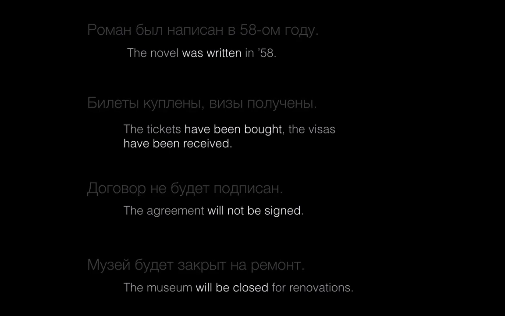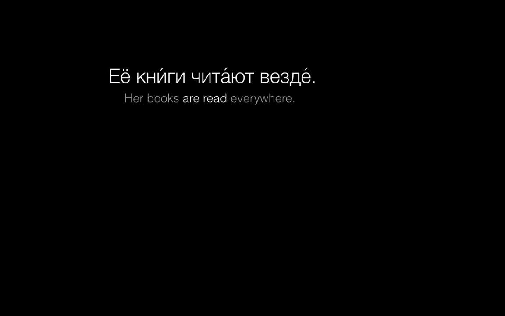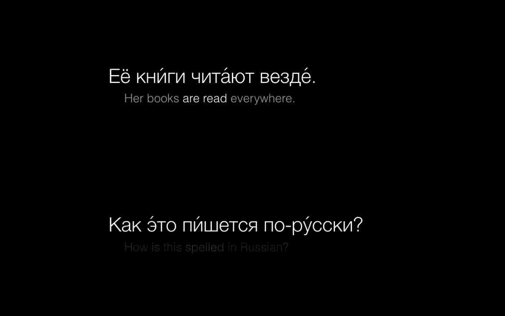And you may have noticed that all the examples we've seen here were translated with the passive in English. Now, it's beyond the scope of this video, but I should mention here that short participles are not the only good equivalents for an English passive. You can also use the они form of the verb without the word они. For example, ее книги читают везде. Or you can use a reflexive form of some verbs with ся, with a very similar meaning. Как это пишется по-русски?